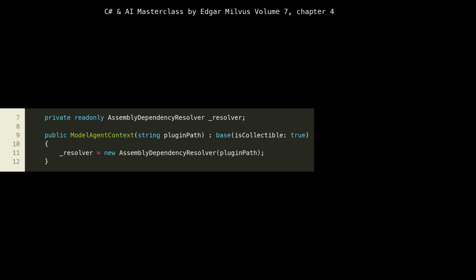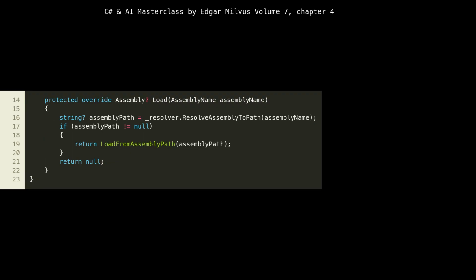Notice the isCollectible: true parameter in the base constructor call at line 9. This is an extremely important detail for memory management in cloud-native environments. It means that once all references to assemblies loaded by this context are released, the context and its loaded assemblies can be garbage collected, freeing up memory. This is vital for long-running services that might load and unload different AI models over time, preventing memory leaks and ensuring efficient resource utilization in containers.